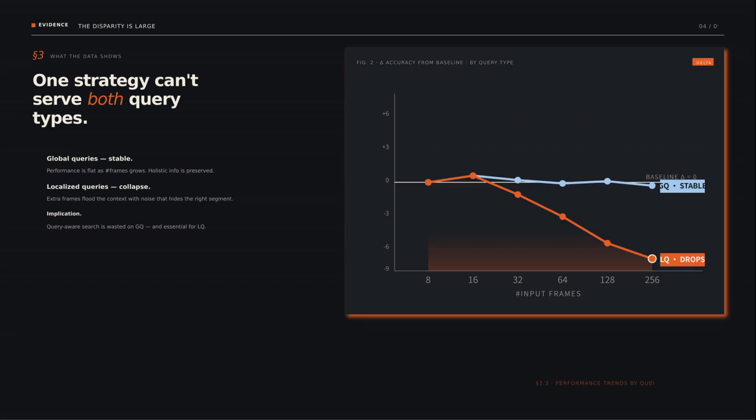The conclusion is twofold. For global queries, expensive frame search is wasted effort. For localized queries, query-aware selection is essential. A single sampling strategy cannot be optimal for both.